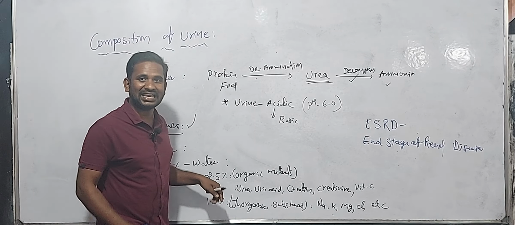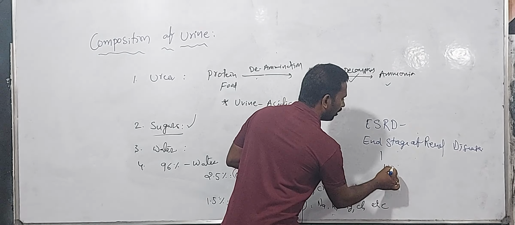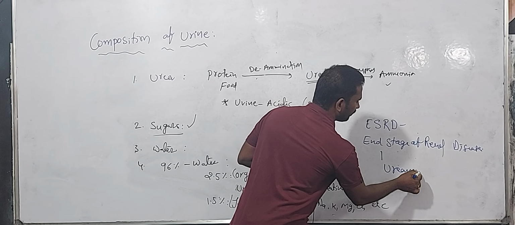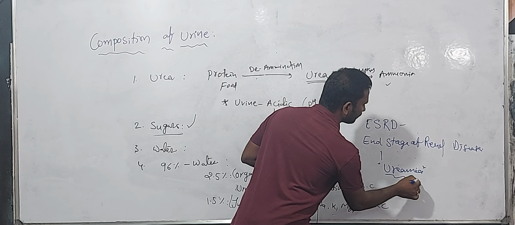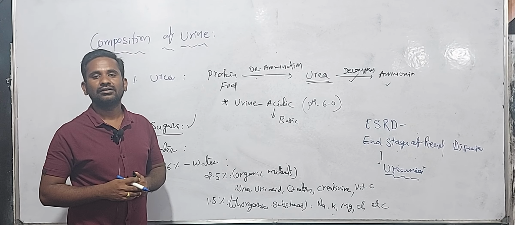That stage is known as uremia. That disease is known as uremia.